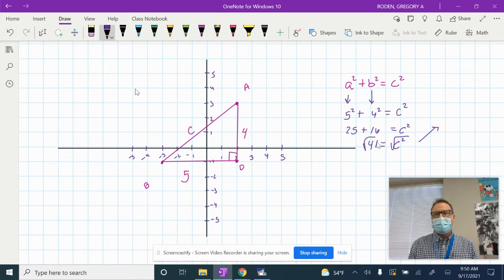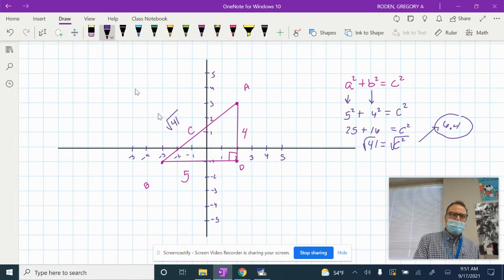So in my head, I know it's between 36 and 49. It's probably going to be about 6.2, 6.3, somewhere in there, right? So Xavier, what do you got? 6.4. Okay, so it's about 6.4. It's a little less than halfway between 36 and 49. You guys see that? And so that's what you would do. The exact irrational answer is the square root of 41. That's a number. And 6.4 is the approximate rational estimate.